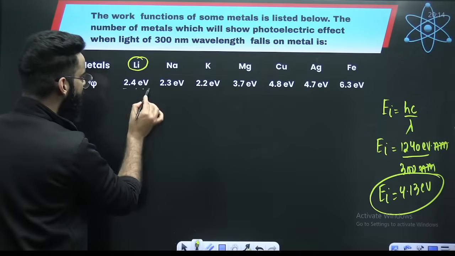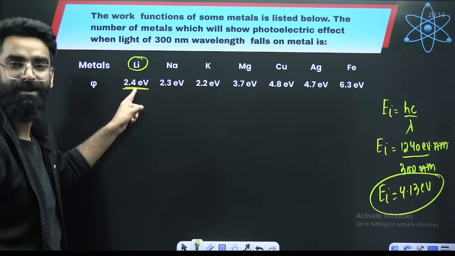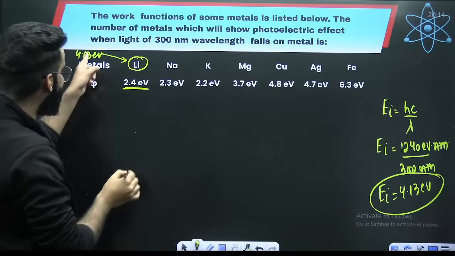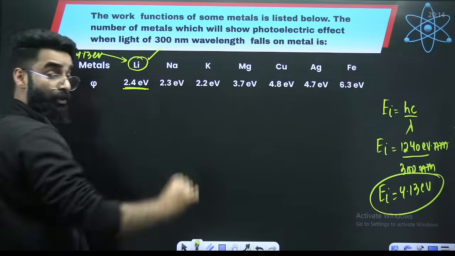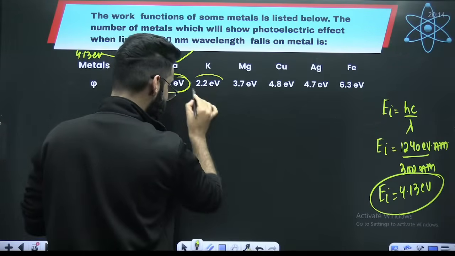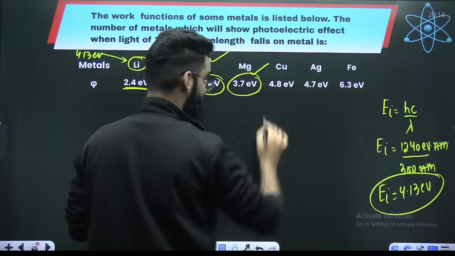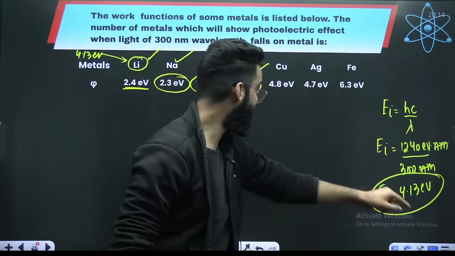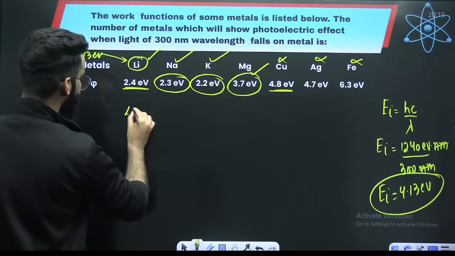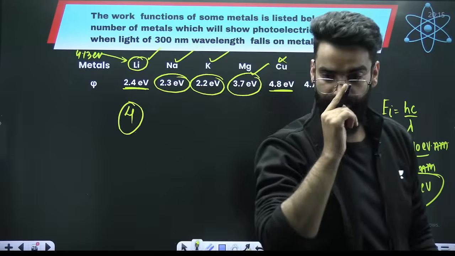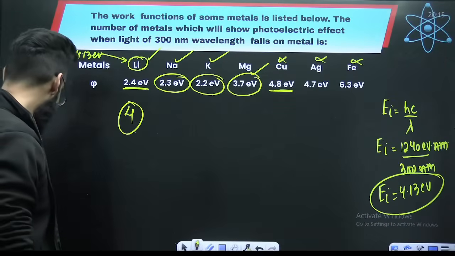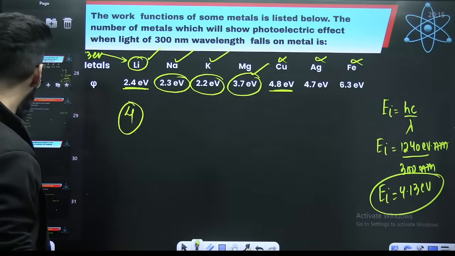The first metal whose work function is 2.4 electron volts, and you are supplying 4.13 electron volts. Incident energy is greater than or equal to work function, so it will show the photoelectric effect. Incident energy is greater than work function, it will show. For this one, incident energy, which is 4.13, is less than work function. It won't show. So how many? 1, 2, 3, 4. There are 4 metals which will show the photoelectric effect. I believe this is again clear to everyone.